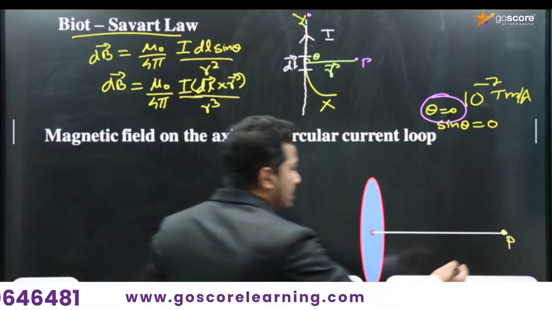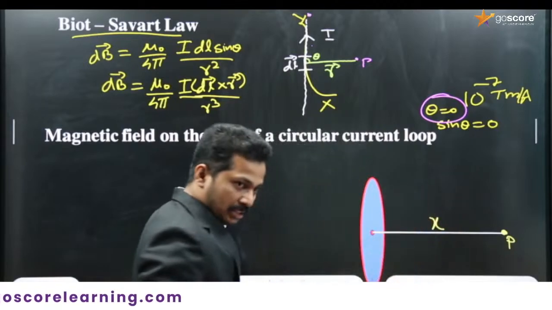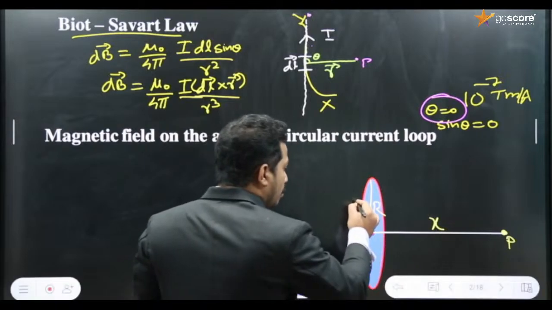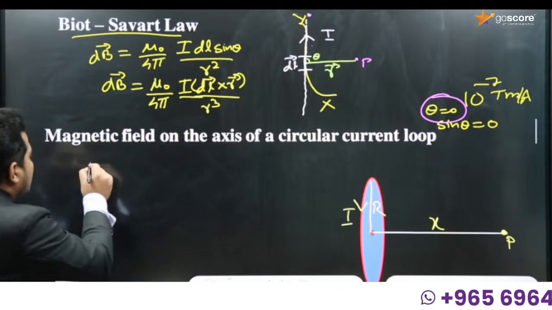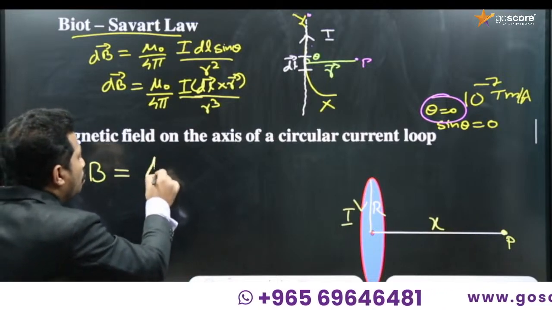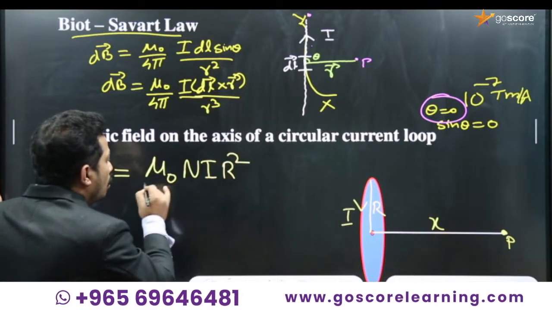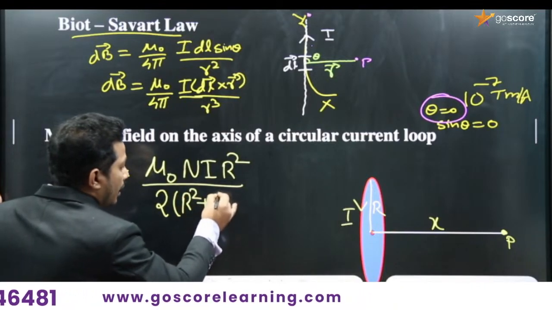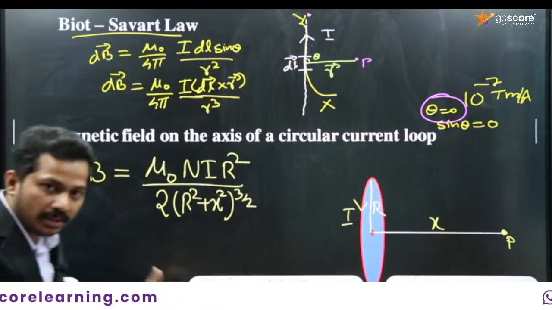So on the axis of the circular current loop, point P is at a distance x from the center, the radius of the circular loop is r, and the loop carries a current I. Then the magnetic field due to the circular current loop on the axis is given by B equal to mu 0 n I r square all divided by 2 into r square plus x square all raised to 3 by 2. This is the equation that we derived in the last class, right?